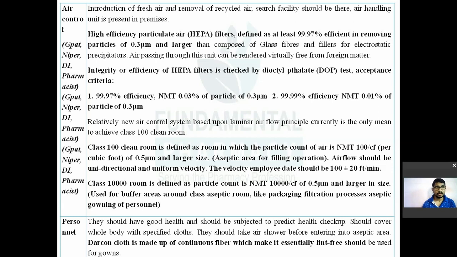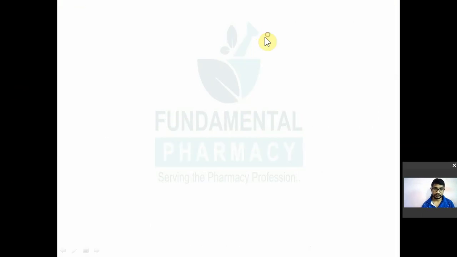So one more important factor here: those who are working in the aseptic area should wear clothing which should be lint free. Lint means धागे, कपड़े के धागे जो निकलते हैं ना, वो धागे नहीं निकलना चाहिए. So the clothing of that chemist should be lint free. Dacron cloths are made up of continuous fiber and they are usually lint free. Remember, इसके ऊपर भी क्वेश्चन आ सकता है.